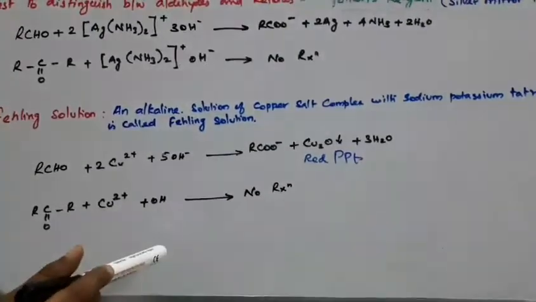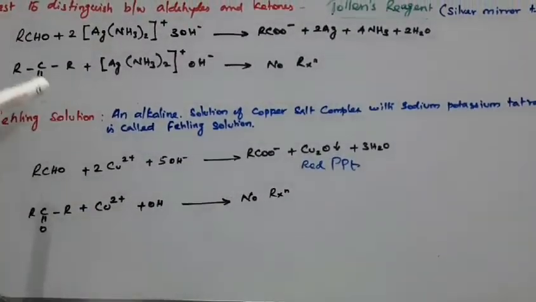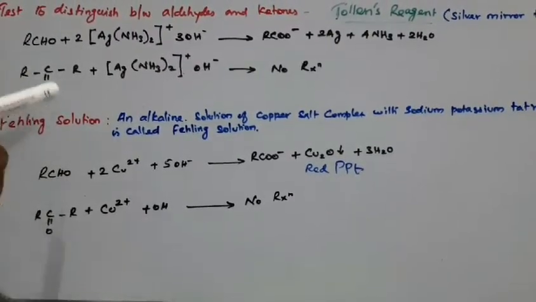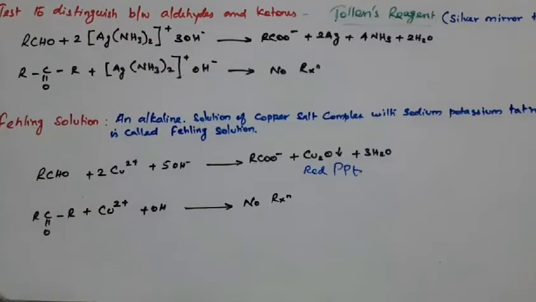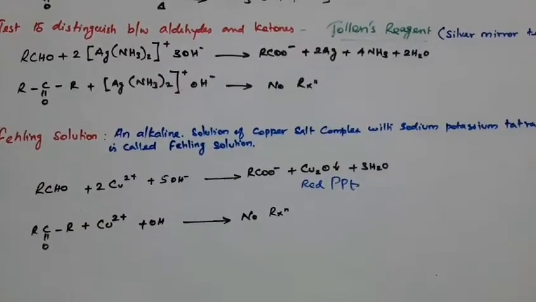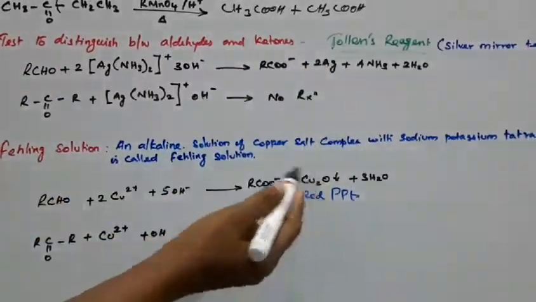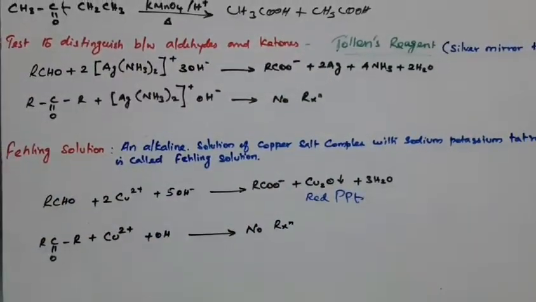So students, keep in mind that in both the Tollens and Fehling tests, ketone does not react. But aldehyde reacts to produce a carboxylate anion, with a silver mirror for Tollens and a red precipitate of cuprous oxide for Fehling.